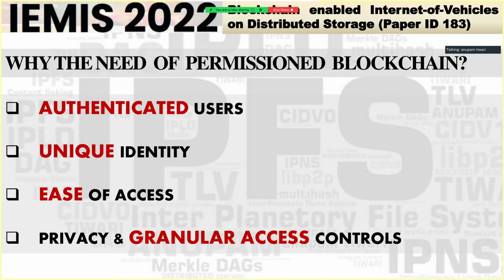So why the need of permissioned blockchain? Now we do not want an environment wherein anybody can join. We do not want an Internet of Vehicle system wherein anybody can join without any authentication or verification. So they have to be authenticated users. So that is why permission is there. Then everyone has to have a unique identity for better transparency. Ease of access should be there, and this permissioned blockchain will be able to impart privacy and granular access controls.